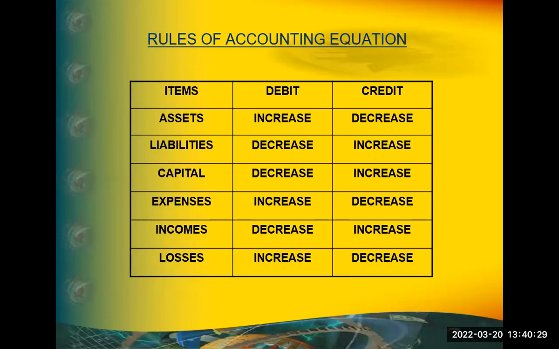All right. This one is the extension of double entry bookkeeping. It gives you a clear understanding of debit and credit for these five items: assets, liabilities, equity, expenses, and income. Debit and credit is nothing; it's only plus and minus.